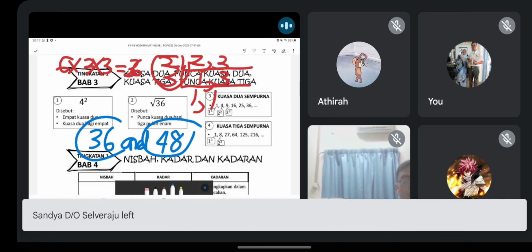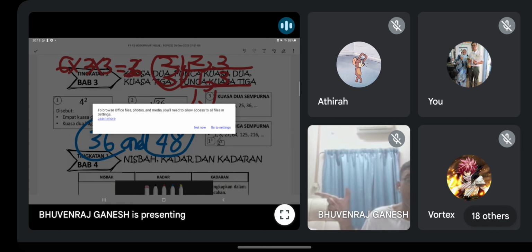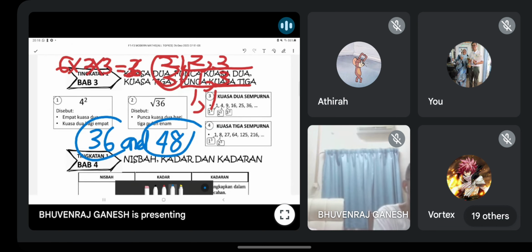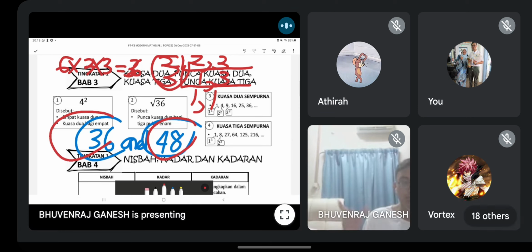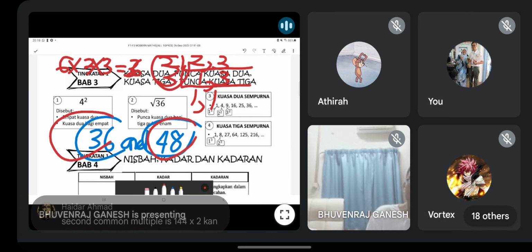144, 1728. Okay, mereka takkan tanya banyak. Don't worry. It will be very few only, if it comes out in objective. Kaedah paling senang, kamu ambil pilihan yang diberi, lepas tu bahagi dengan soalan. You just divide the number in the question. If got no baki, no remainder, means it's a multiple. Dia adalah gandaan. Kalau kamu bahagi, ada baki, maksudnya dia bukan gandaan. Okay, this is the concept.